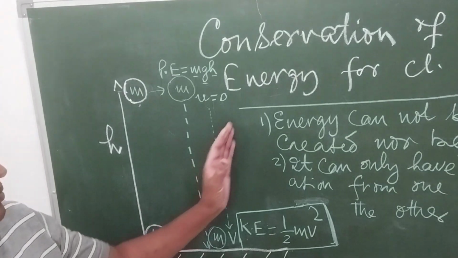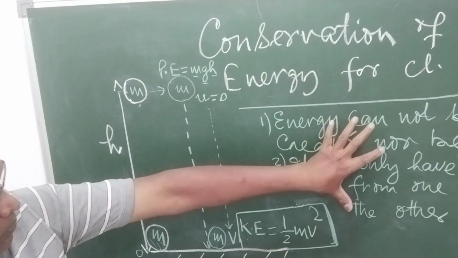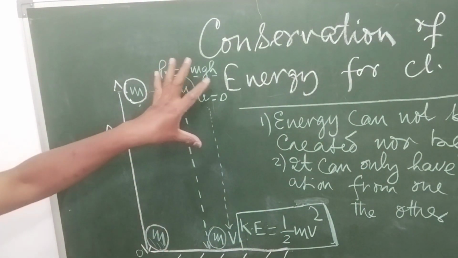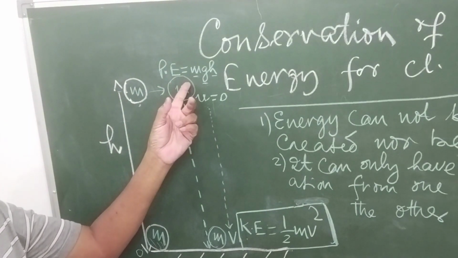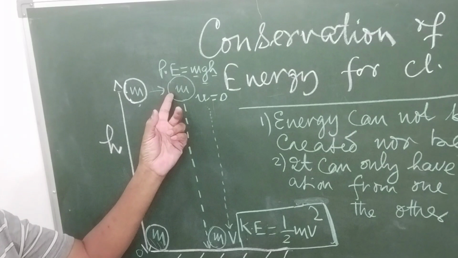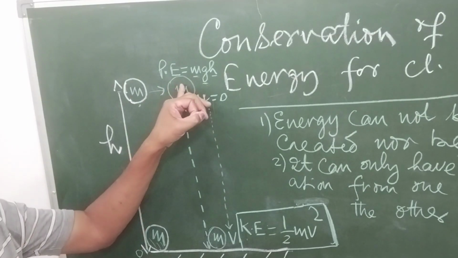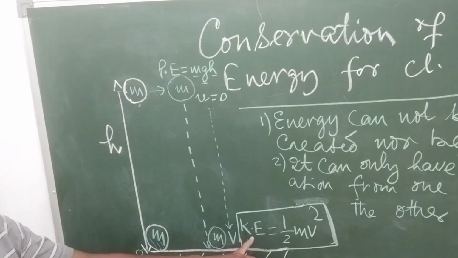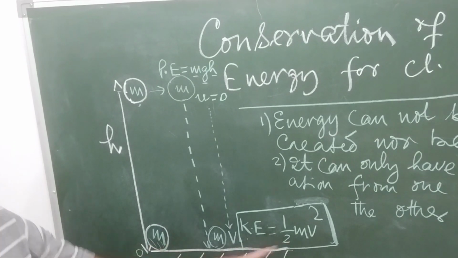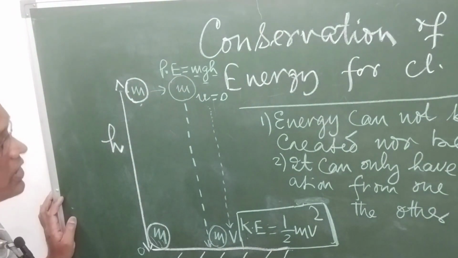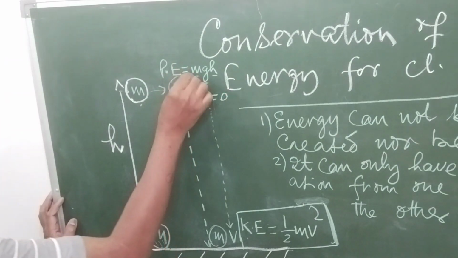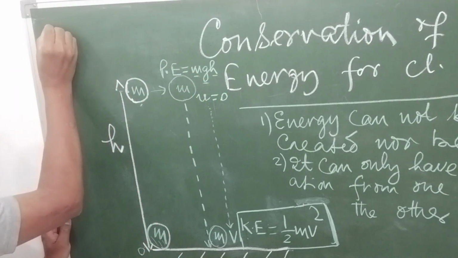This is how you need to support the statement also, and you need to prove also that mgh, the energy which is possessed here at the top, is purely potential, and the energy which is possessed at the bottom is kinetic in nature. If you need to understand what is the mechanical energy here at the top, right?